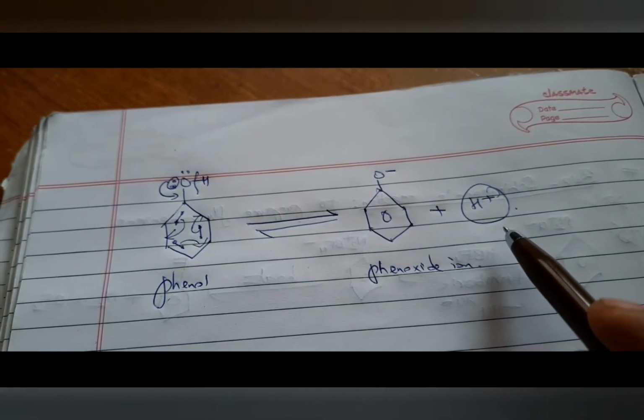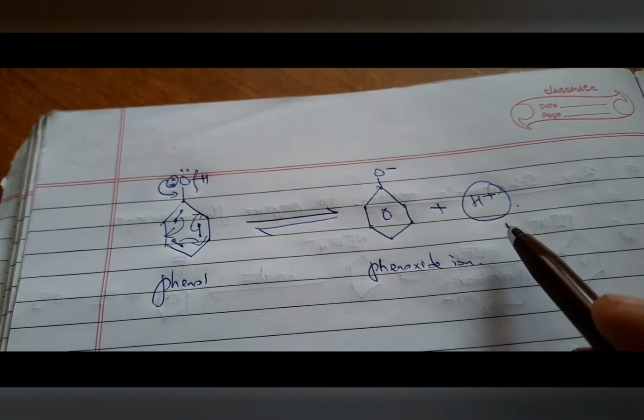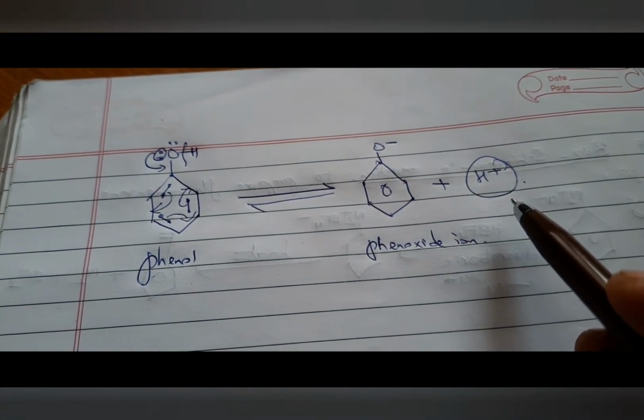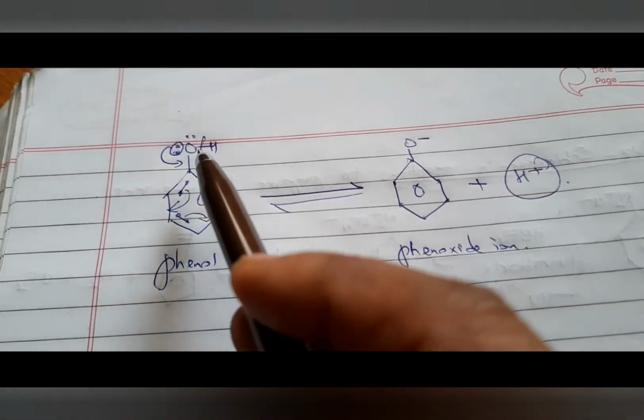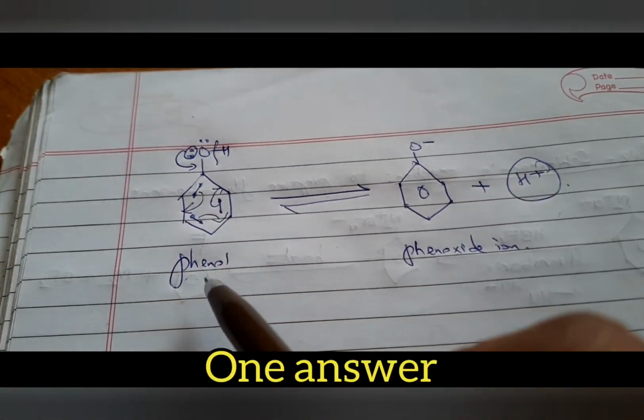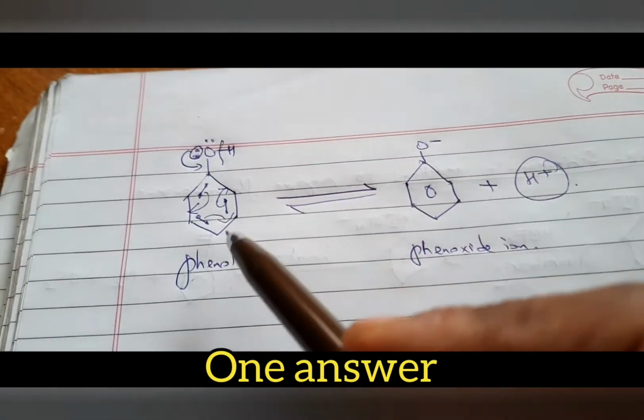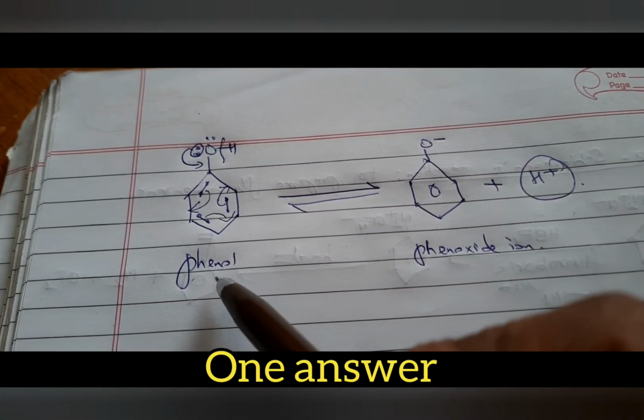And you know that those which produce H plus ions are called acids. That's why we say phenol is acidic in nature. I repeat again, in phenol, I am giving you the answer, pay attention. In phenol, the answer has already been given to you, I am just explaining once again.